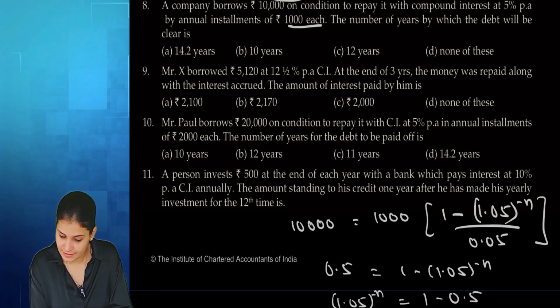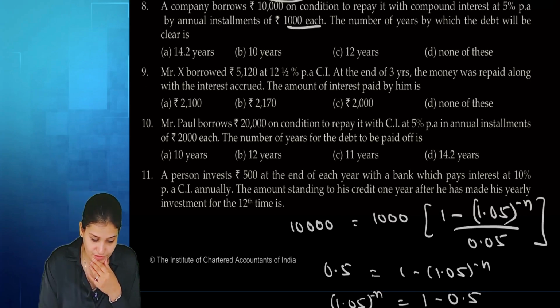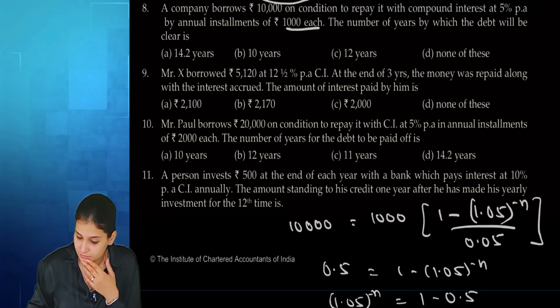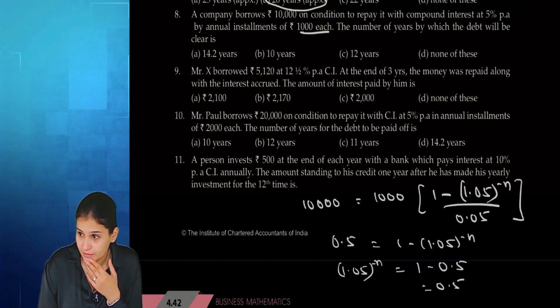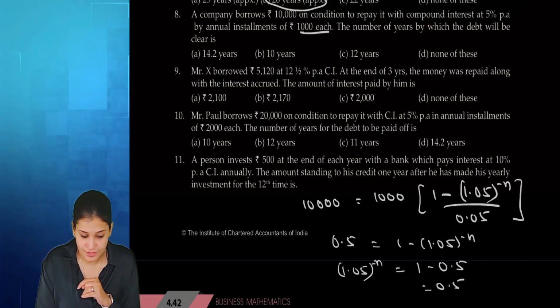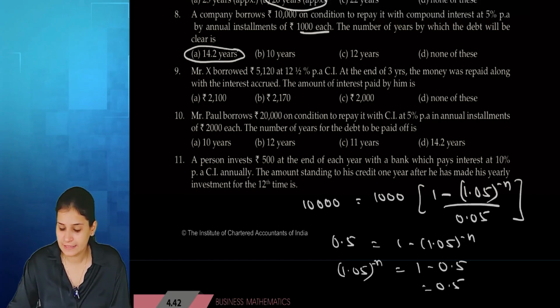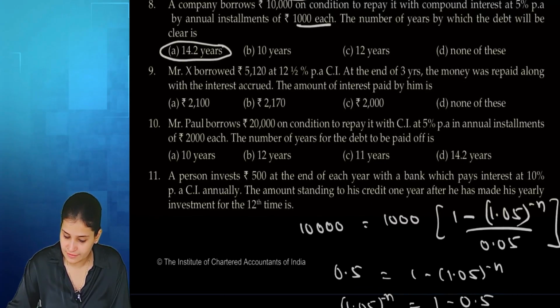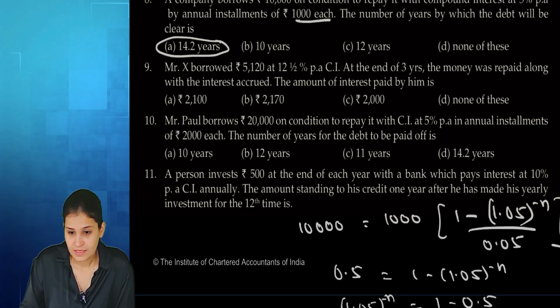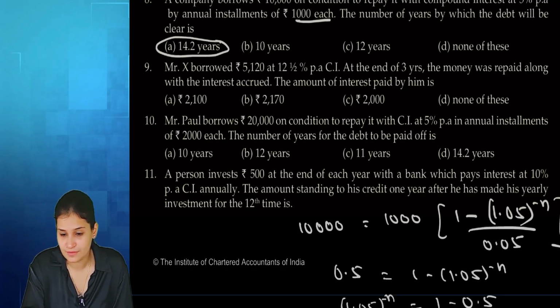Tell me the answer that you are supposed to get. 2, 3, 4, 5, 6, 7, 8, 9, 10. At 10 I got 0.61. 11, 12. At 12 I got 0.55. At 14 I got 0.505 and then I got 0.48. So it is near 14 years. Yes or no, guys? Yes, ma'am. All of you, are you able to do the sums? Yes, ma'am.